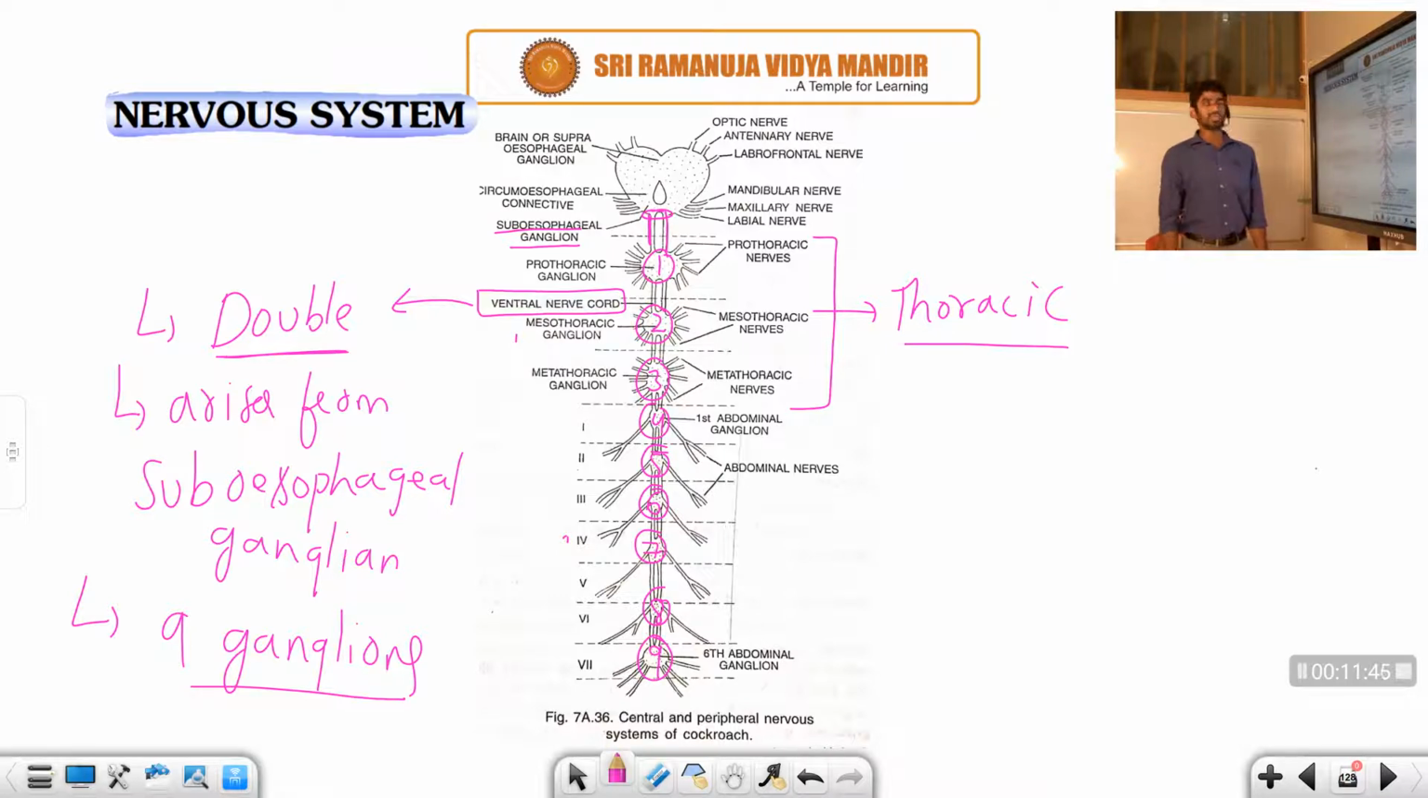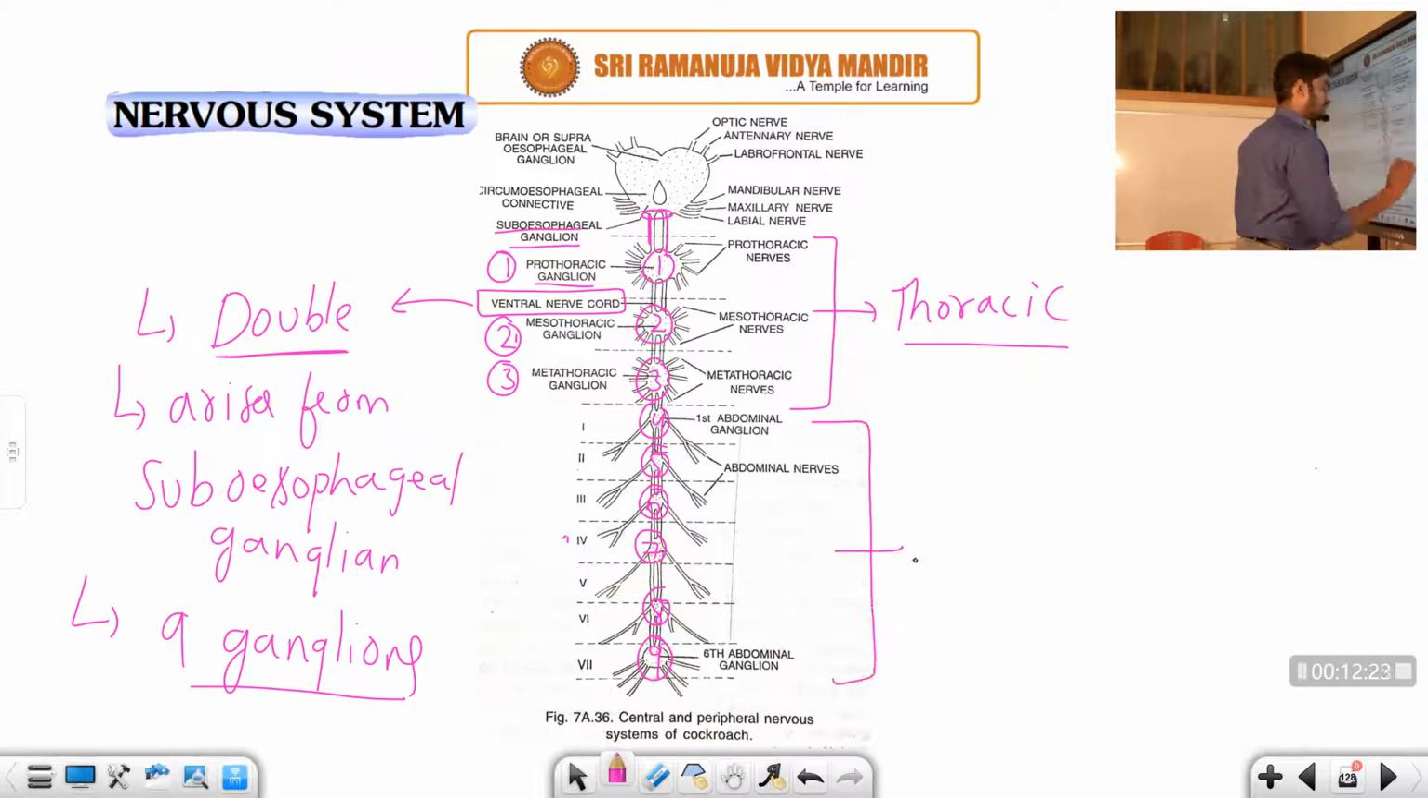You already know the thoracic region is made up of 3 parts: prothoracic, mesothoracic, and metathoracic. If the ganglion is present on the prothoracic, we call it the prothoracic ganglion. If it is on the mesothoracic, it is the mesothoracic ganglion. If it is on the metathoracic, it is the metathoracic ganglion. So in the thoracic region there are 3 ganglia, and the remaining 6 ganglia appear in the abdomen region.